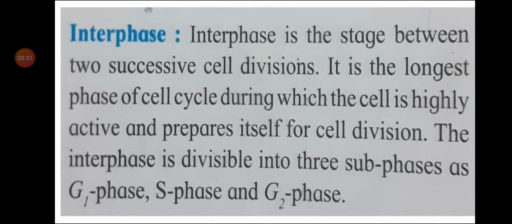This cell cycle is divided into two phases, that is interphase and M phase. Let us first study about the interphase. Interphase alternates with the period of division, that is M phase. First interphase takes place, then M phase takes place. After M phase, again interphase. That means both these phases alternate with each other.